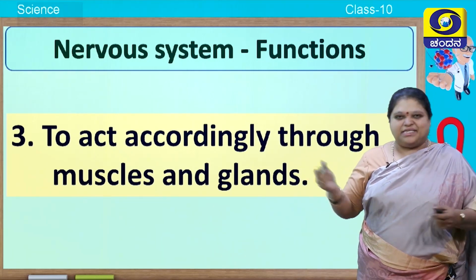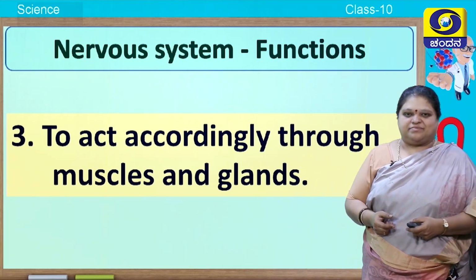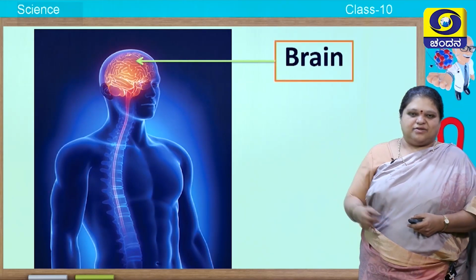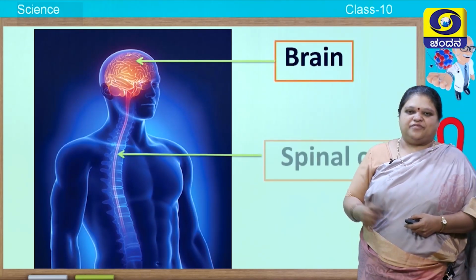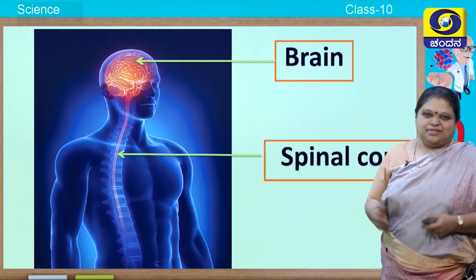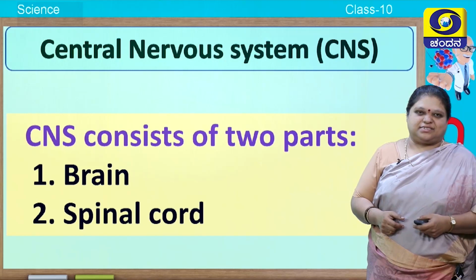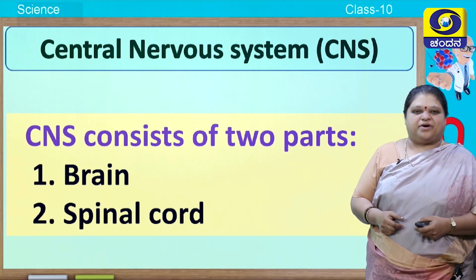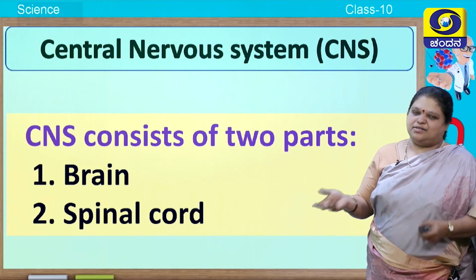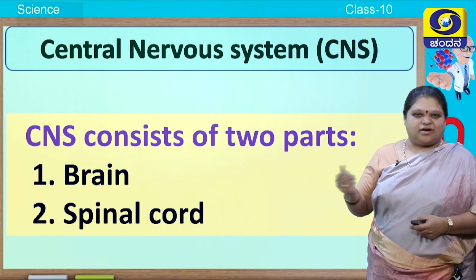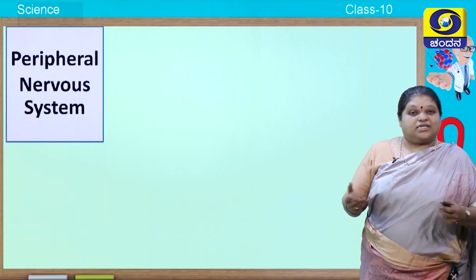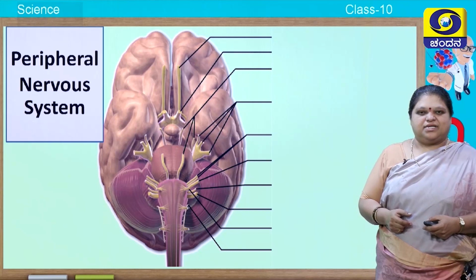We will study in detail about everything. Okay, here you find the brain and you find the spinal cord. So, let us study about these today. So, central nervous system is mainly made up of the brain and the spinal cord. You saw that. Now, what is this peripheral nervous system?